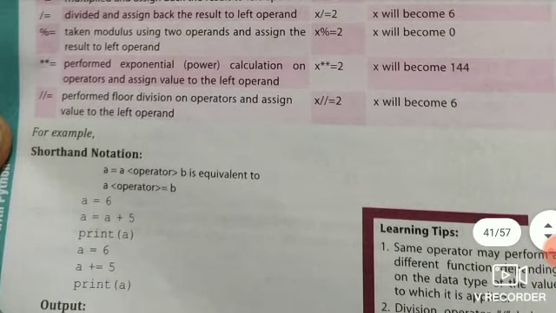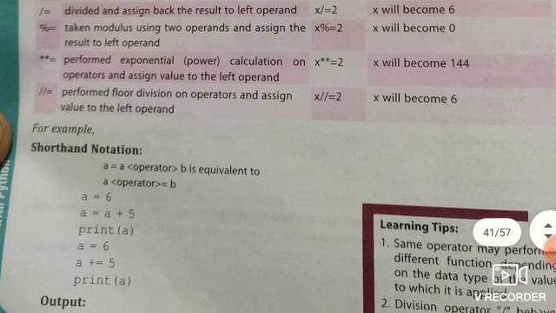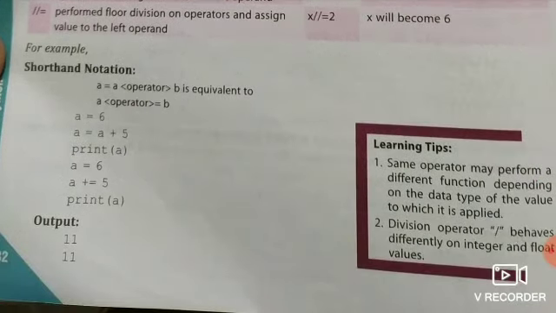So here some examples are given. a equal to a operator b is equivalent to a operator equal to b. Here a equal to 6, a equal to a plus 5, so a will become 6 plus 5, which is 11. Then print a, so 11 is printed. Then a equal to 6 and a plus equal to 5, then print a. So in this step we also get 11 as the output.